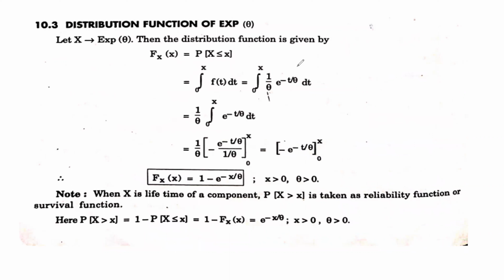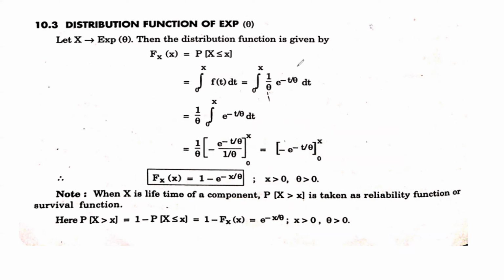So now the next thing is the distribution function of the exponential distribution, correct? So what is a distribution function here? We know how you define it. It is defined for the probability. We calculate that, which is nothing but the probability for X less than or equal to x, correct? X less than or equal to x means what? It will range between 0 to x, and we are interested in calculating that probability function.